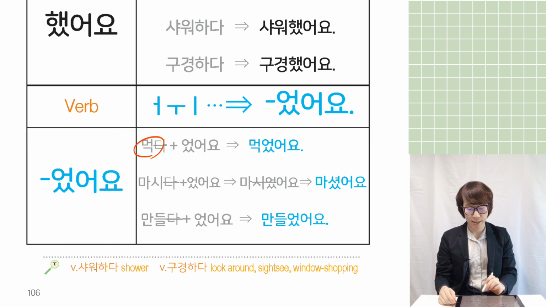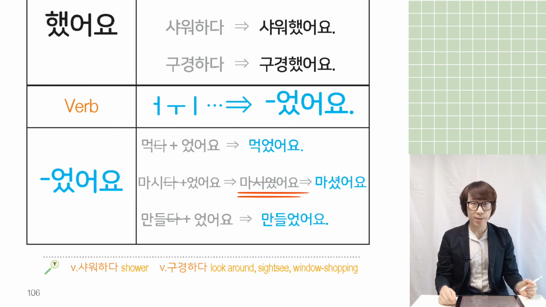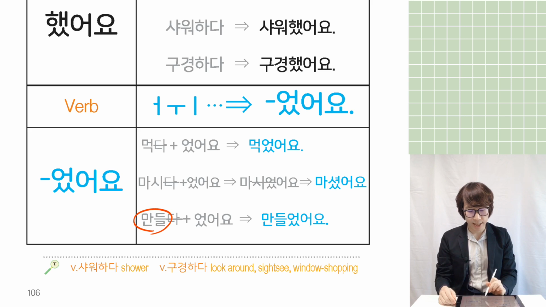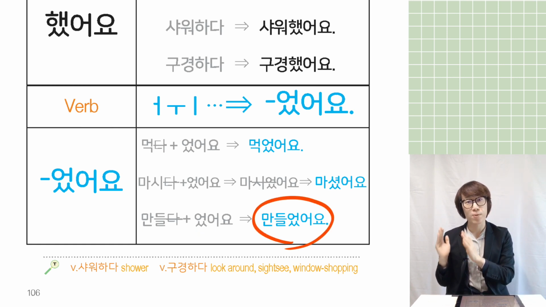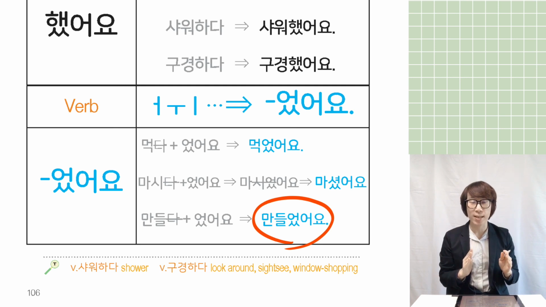Example, 먹다, 먹, the vowel is 어, so you can add 었어요. So, 먹었어요. And 마시다, 마시, 시, the vowel is 이, so you can add 었어요. So, 마시었어요. And 시었 becomes shortened, so you can say 마셨어요. And 만들다, 들, the vowel is 으, so you can add 었어요. So 만들었어요. So you can make a sentence in present, future, and today you know how to make it past tense.